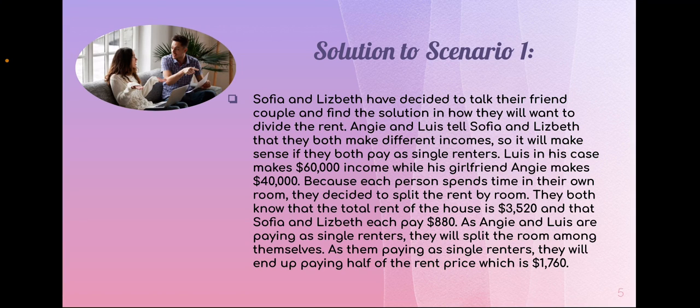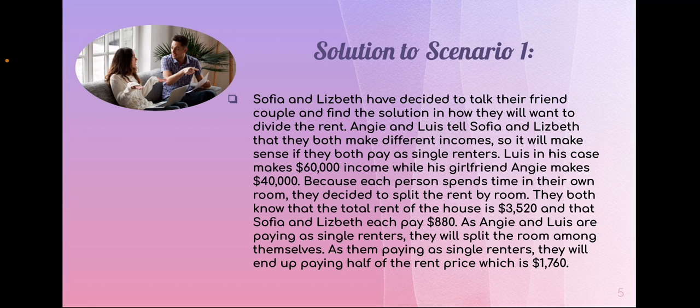Solution to scenario 1. Sophia and Lisbeth have decided to talk to their friend couple and find a solution in how they will want to divide the rent. Angie and Louise tell Sophia and Lisbeth that they both make different incomes, so it will make sense if they both pay as single renters. Louise in this case makes $60,000 in income, while his girlfriend Angie makes $40,000.